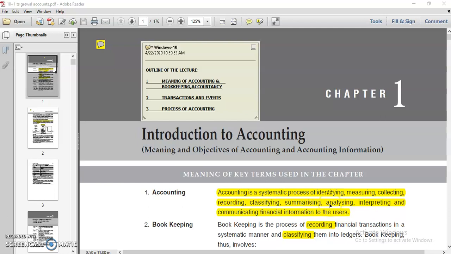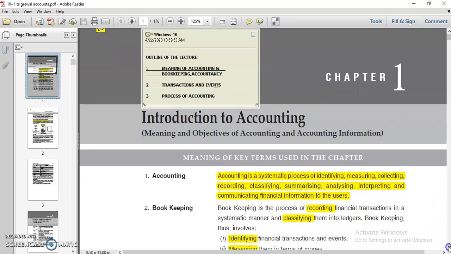Then we summarize, analyze, and communicate the results to the users. It means after journalizing the transactions, after classifying them into different accounts, we make totals of the different accounts, then we check the balances of the different accounts, then we prepare our P&L account, which is called the financial statements.